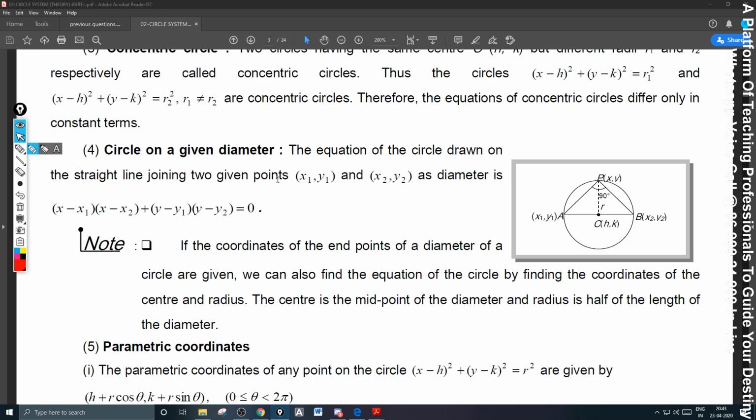Circle on a diameter: this is called the diameter form of the equation of a circle. And I'll tell you the short form of writing this. If the question is given, I'll explain to you how to write the short form. If this is given, at this juncture, what I do, I'll be just discussing this on the board.